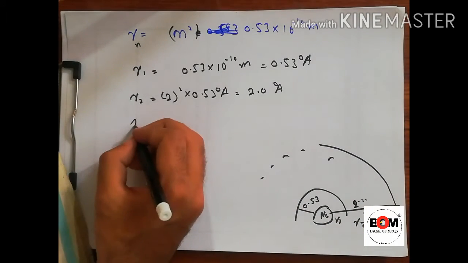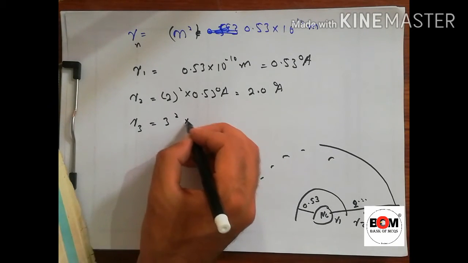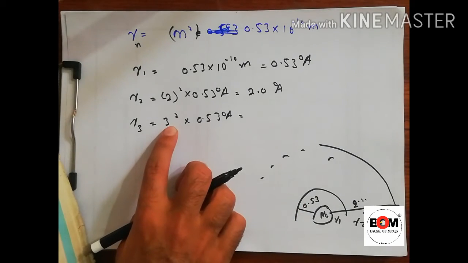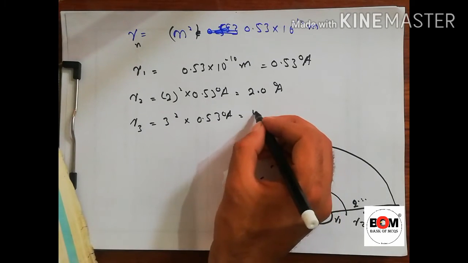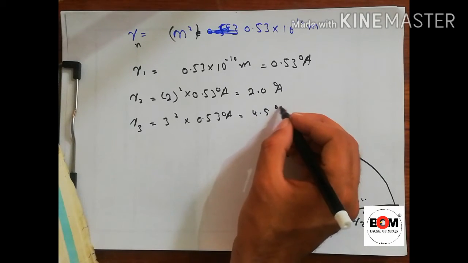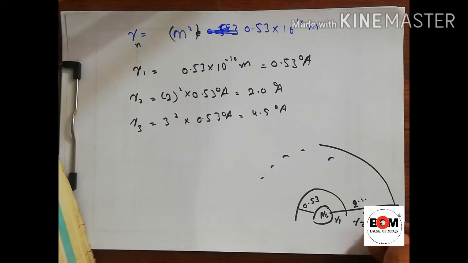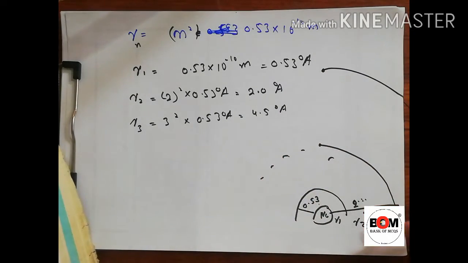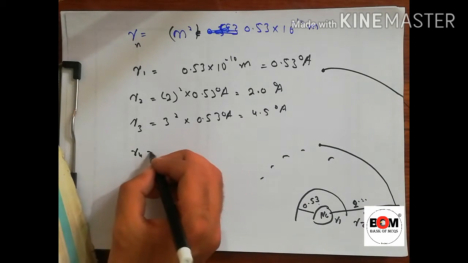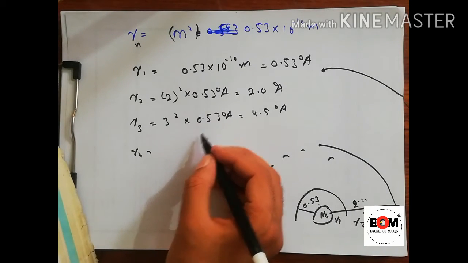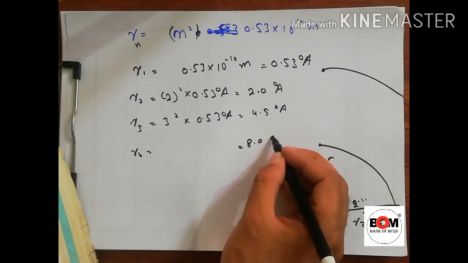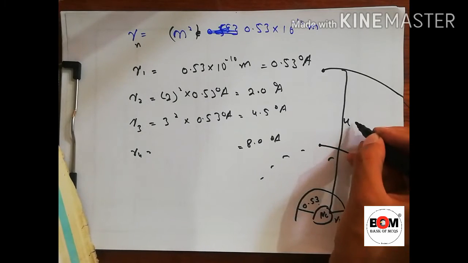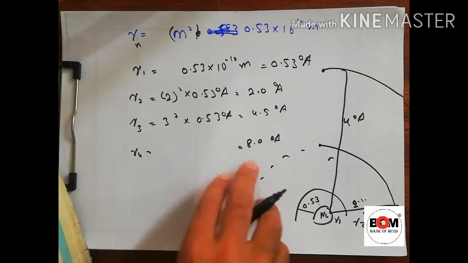Now to find the radius of the third, we will just put 3 square multiplied by 0.53 angstrom, which is 3 threes are 9, 9 fives are 45, so 4.5 angstrom. For the fourth shell, we will get 16, and 16 fives are 80, so we will get 8 point something angstrom. So this was for the second, this was for the third, and this for the fourth.